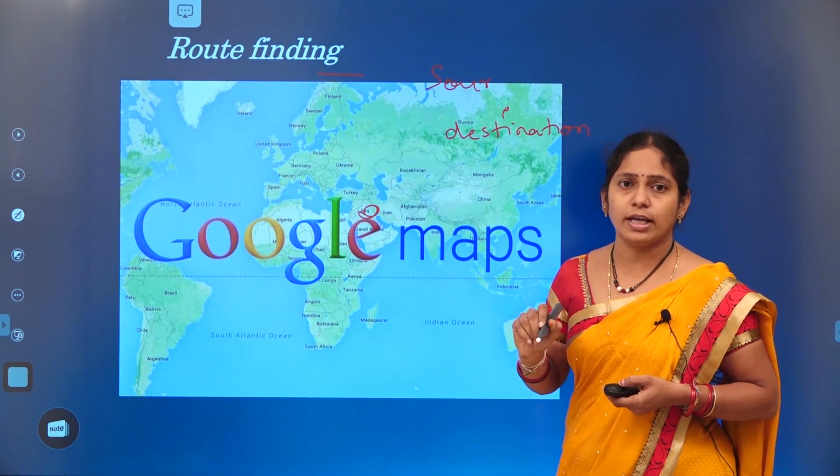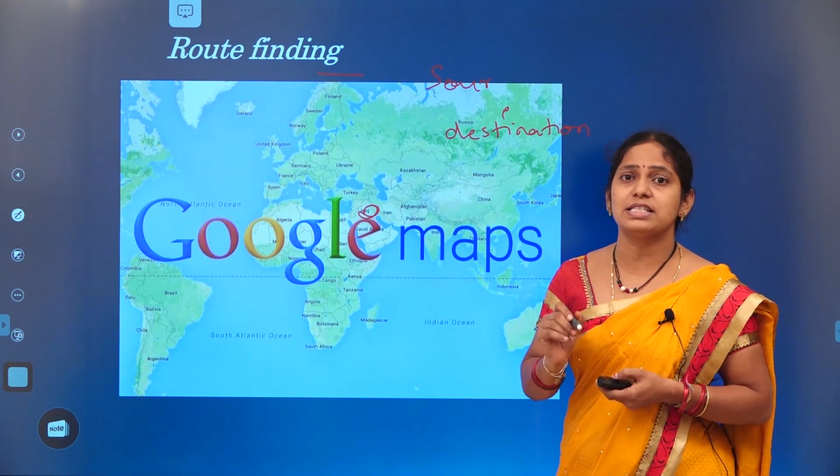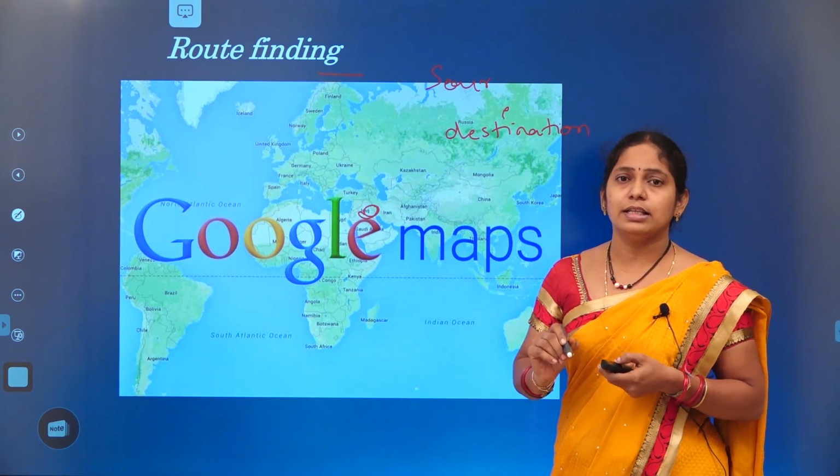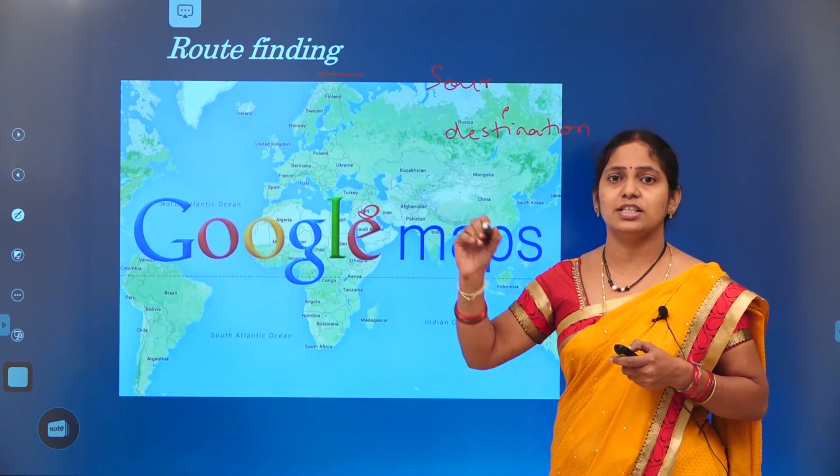First select the source location and then the destination location. After that we need to press the start direction button. Then Google Map will automatically give us the direction to reach the destination.